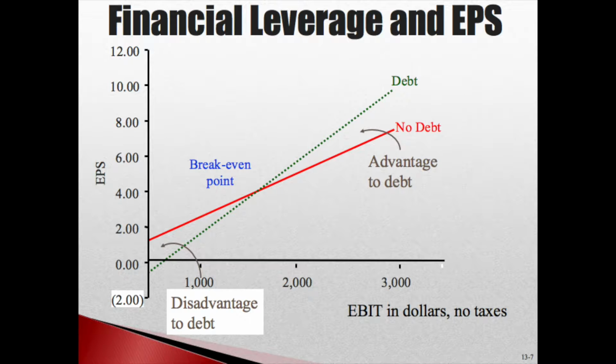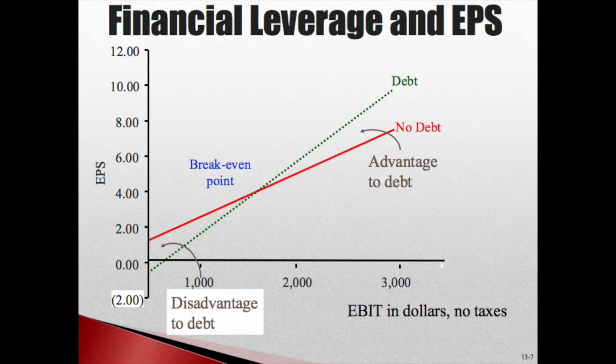We can also look at this as a chart in a line graph. The earnings per share is on the vertical axis: 2, 4, 6, 8, 10, etc. And the EBIT in dollars, no taxes, is on the horizontal axis. And the disadvantage to debt, you can see, is below the break-even point, which is about, I don't know exactly what number that is, probably 1,700 or so, something like that. And then above that, you can see that debt does provide an advantage in earnings per share.